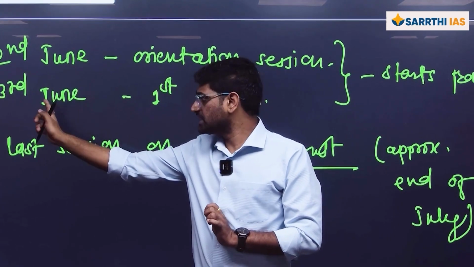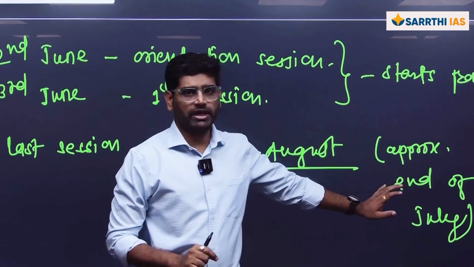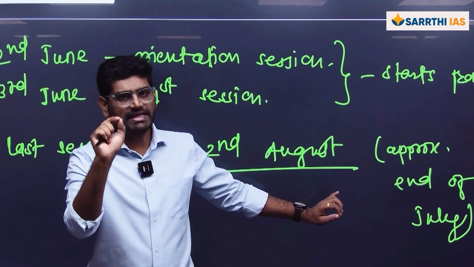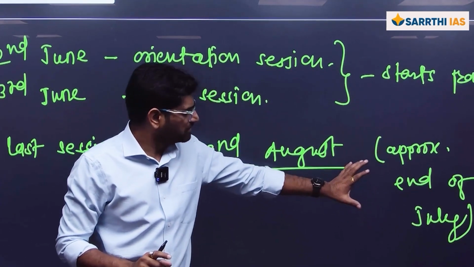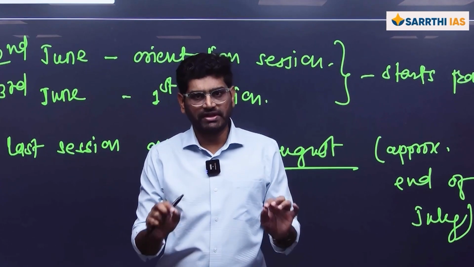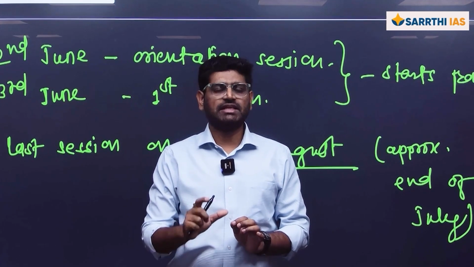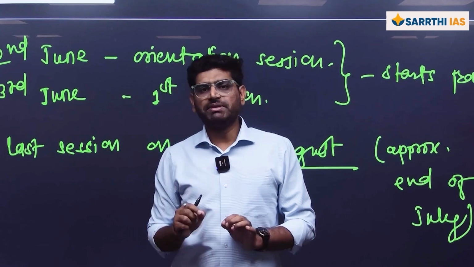So basically this starts from the 3rd June and it ends by the end of July. Approximately on the 2nd of August, there will be the last session of this program. So by the end of July, the program will be finished. So in 2 months, the program will be finished and you will get one extra month, basically 20 to 25 days, to revise and practice more and more on the PSIR answer writing.